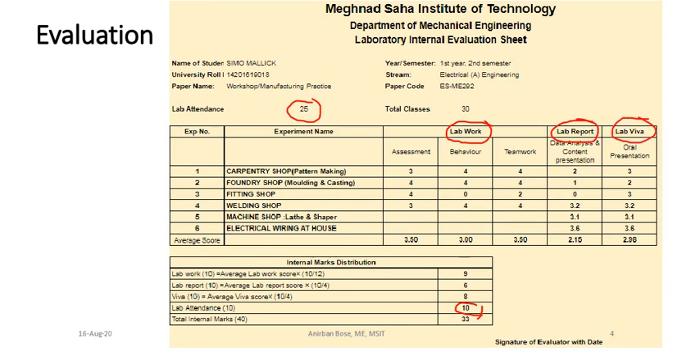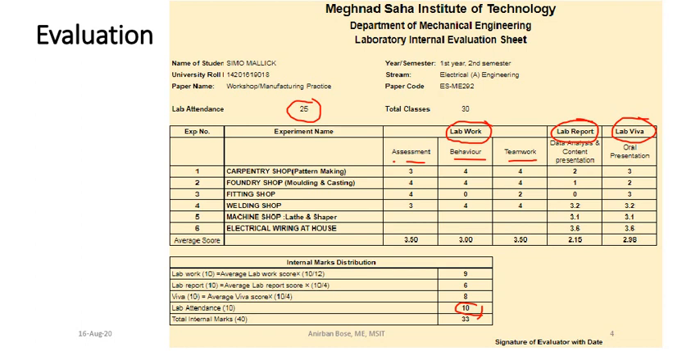Now lab work is again divided into three categories. Assessment means that one job will be given in a group. Depending upon the quality of the job, you will be marked out of 4. So all the marks are given out of 4. Then the behavior is very, very important: how you are behaving, whether you are following all the safety rules or not.